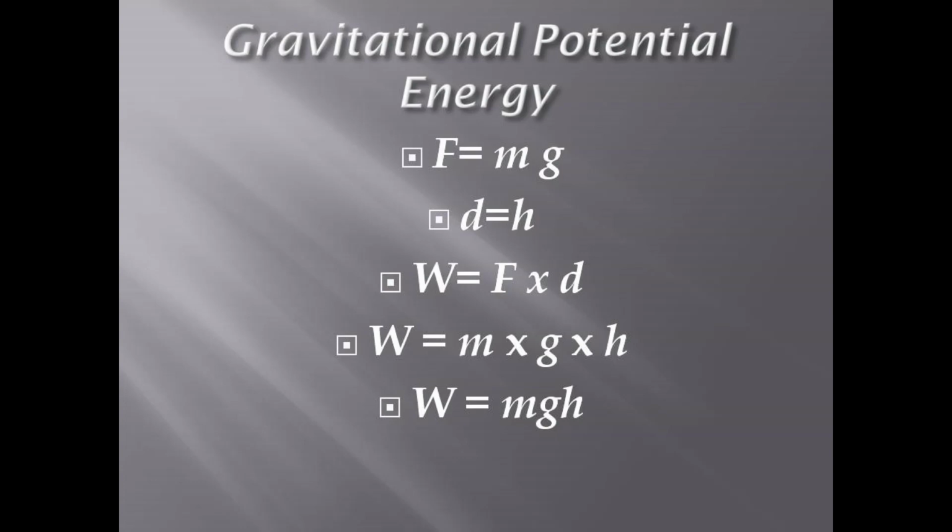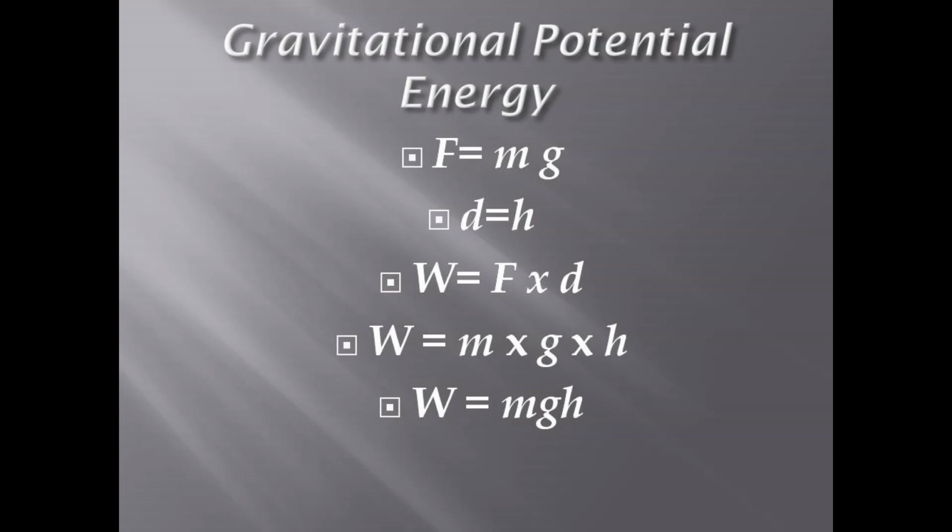Now for gravitational potential energy, let's say m is the mass of an object and h is the height. We know that F is the force, F is equal to m into g, where m is the mass and g is the gravity, because whenever we pick up a thing, we work opposite to the gravity, and gravity acts upon it. Here d is the small displacement, which is equal to the height.